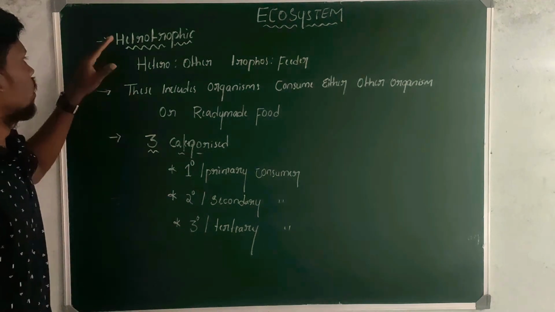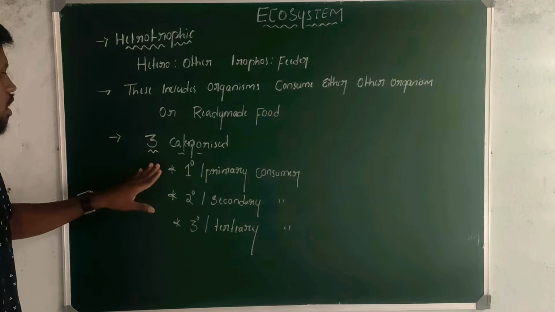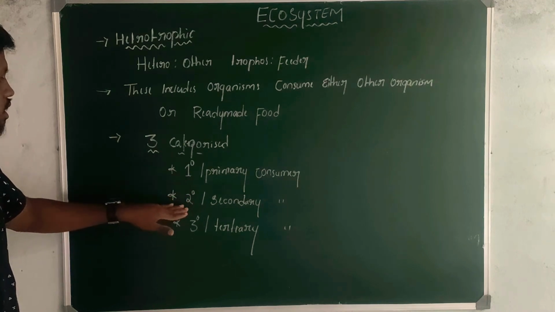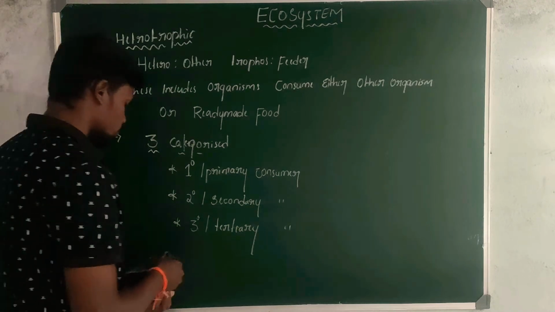These heterotrophic components are categorized into three types: primary, secondary and tertiary consumer.